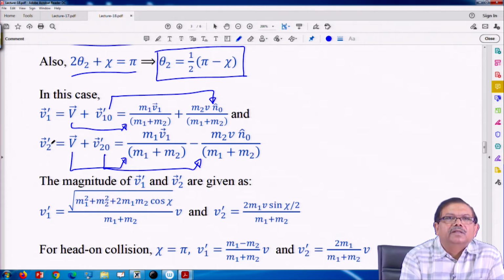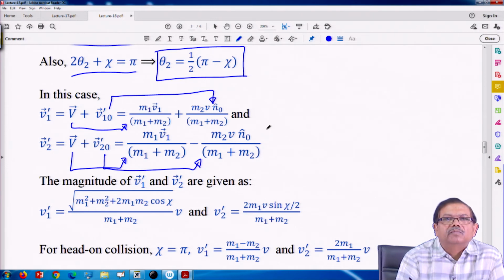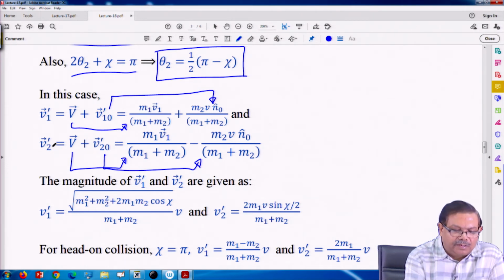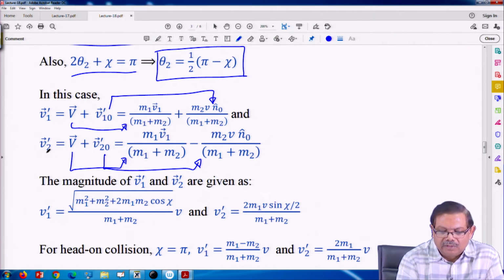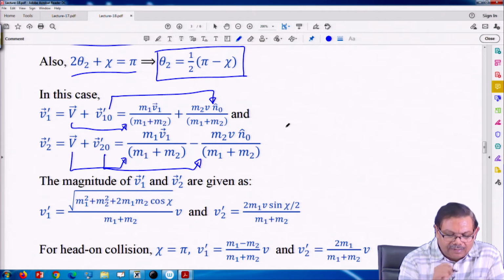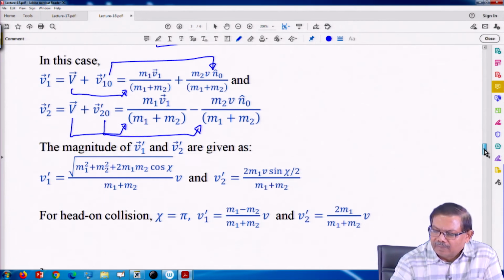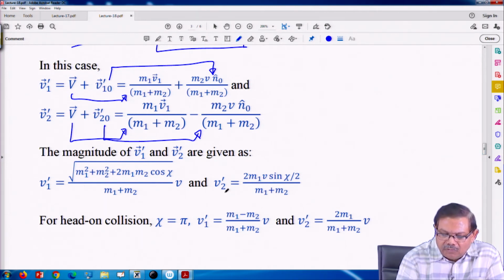So, I can take their dot product. There would be an expression for V 1 prime square, similarly here for V 2 prime square, and doing the whole square simplification is going to give me the expression for V 1 prime and V 2 prime.